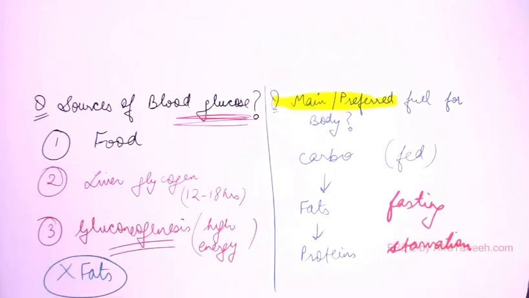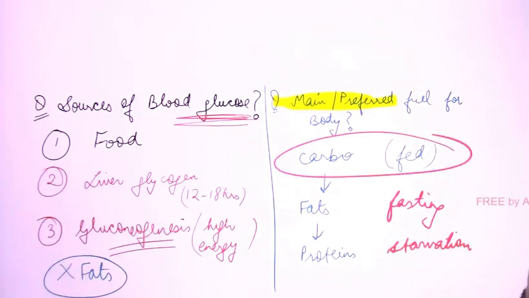Now note one more point here: I am saying in the fed state, carbohydrate is the main fuel, not the only fuel. At this point of time, some body organs are also using fats. We'll do the detail later, right? But note here, the word is not only, the word is main. Similarly, in the fasting state, the main fuel for the body is fats, because some portions of the body are also using glucose at this point of time, that is carbohydrate, that is brain and heart, they'll be using glucose, right? So this is